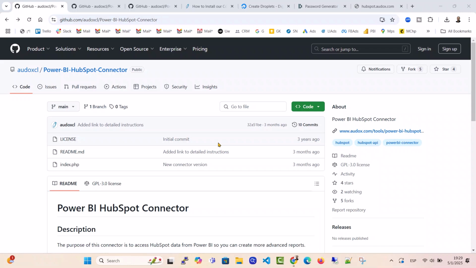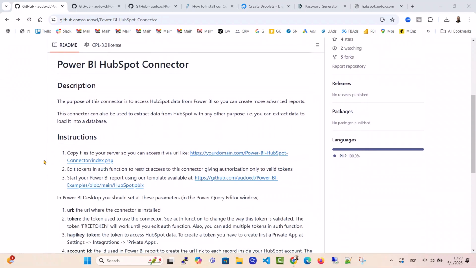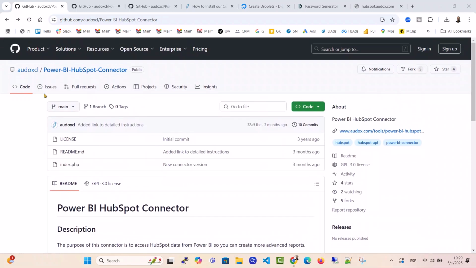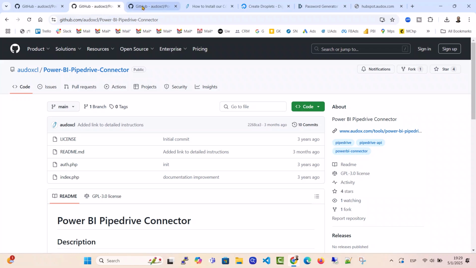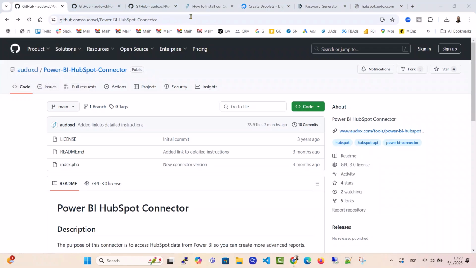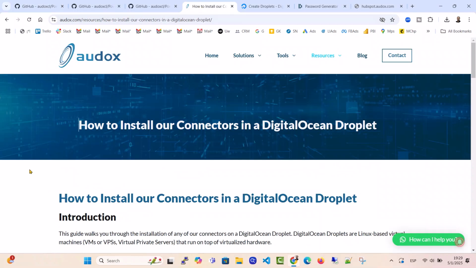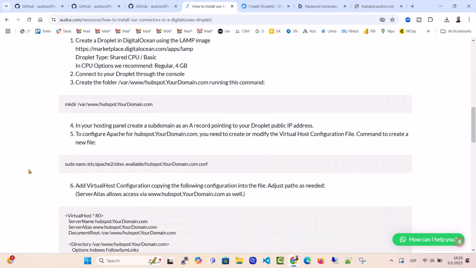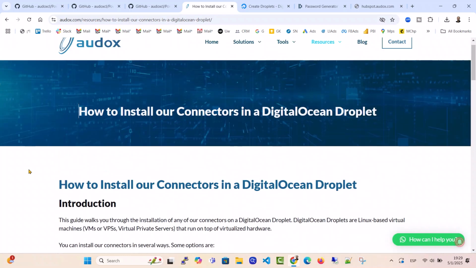Our example will use the Power BI HubSpot connector installed on hubspot.autox.com, but the process is exactly the same for Pipedrive and Jira connectors. You just need to use the appropriate subdomains or domains and folders. All the instructions and commands that we will see in this video can be found on our website. The link appears in the video description.